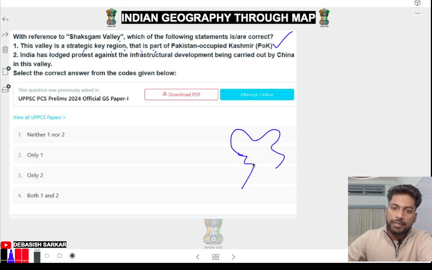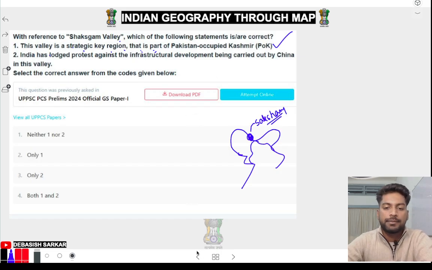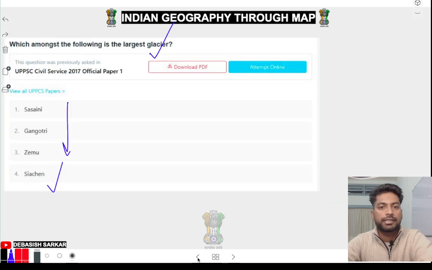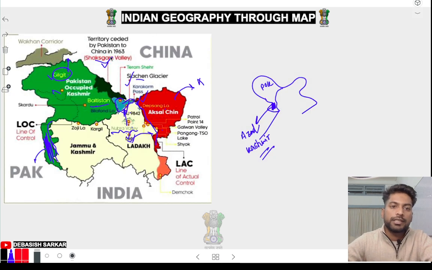This was your Pakistan occupied Kashmir and this one is your Aksai Chin. Saksum Valley was there. So Saksum Valley was in POK. If you don't understand, just see this: this black color is your Saksum Valley.